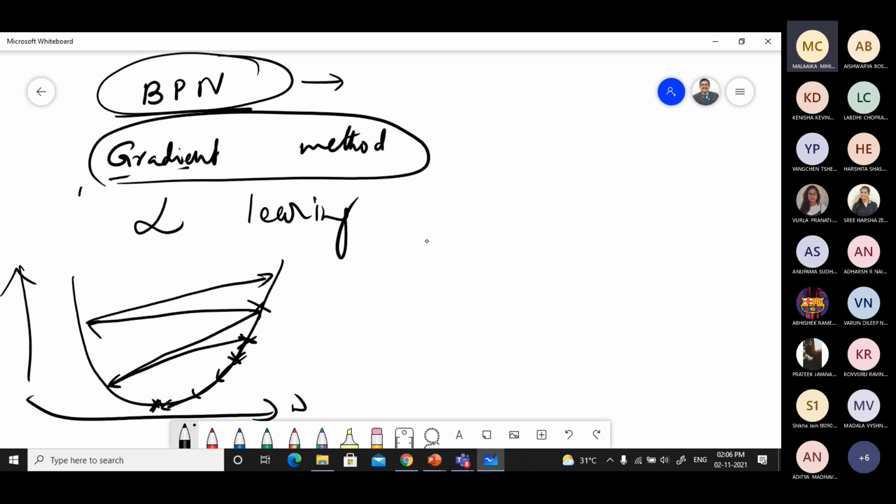So this is the approach you follow in the gradient method to minimize the error. Where alpha is smaller, you will be trying to reach the minimum value, so you will not lose track of the learning procedure, right?